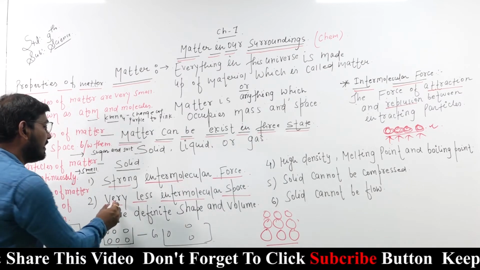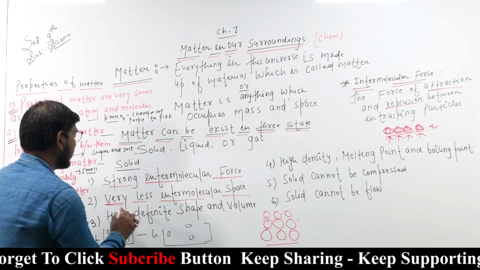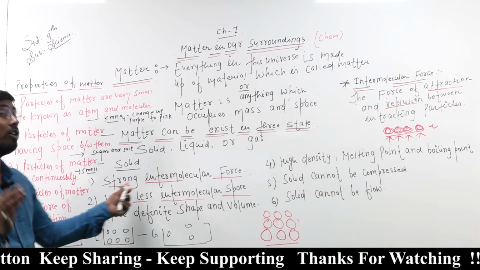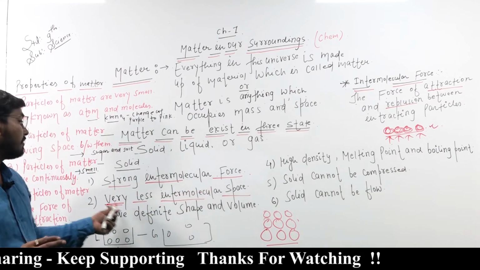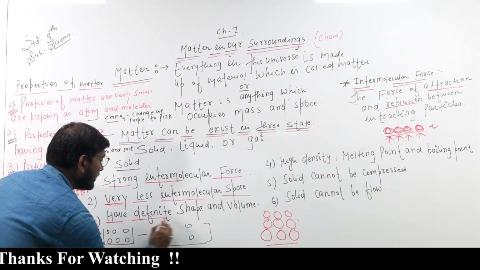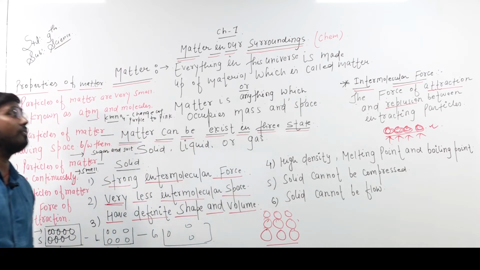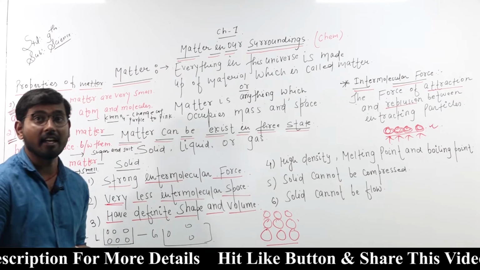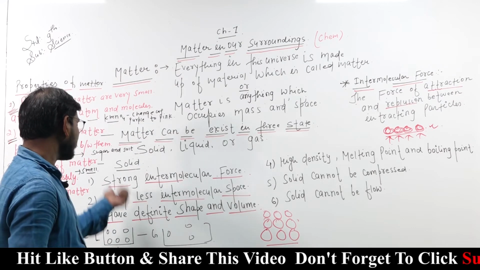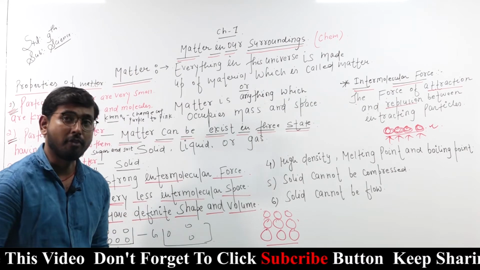The first property is strong intermolecular force. The second is very less intermolecular space. The third is that solids have a definite shape and volume. There are no changes in shape and volume.